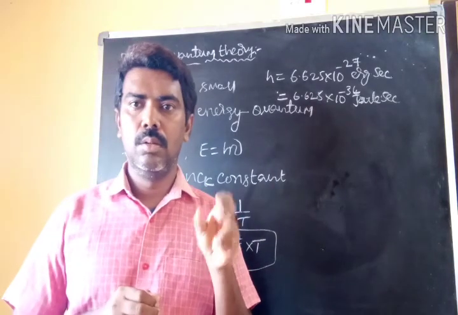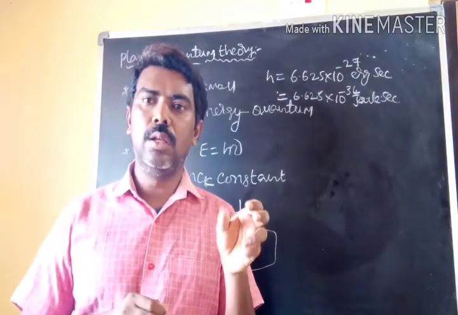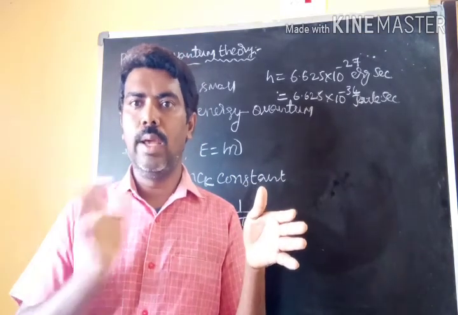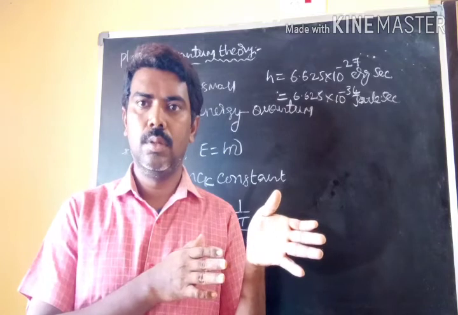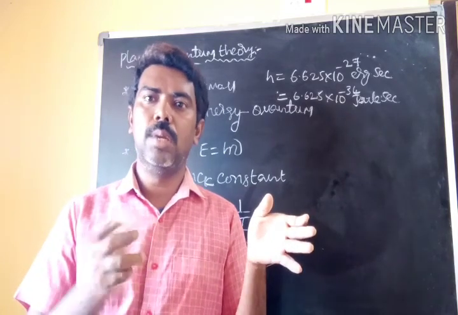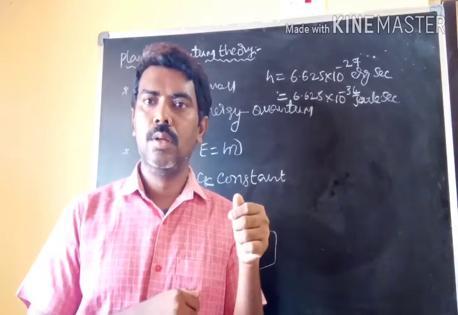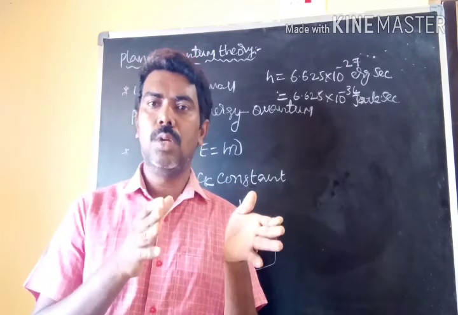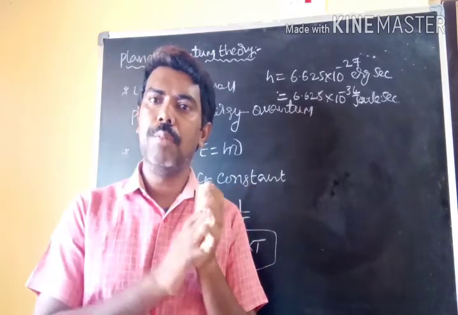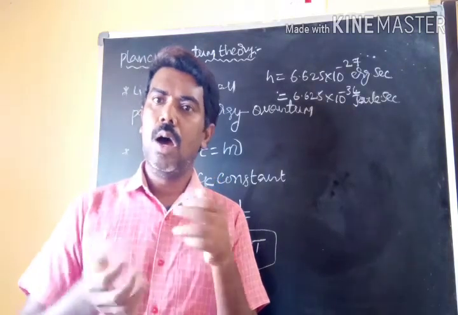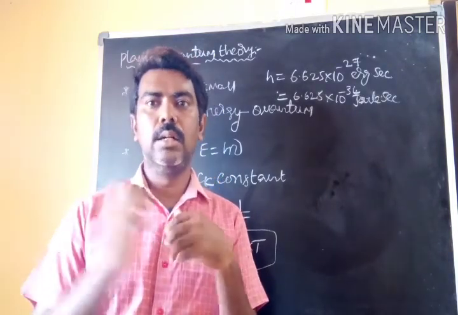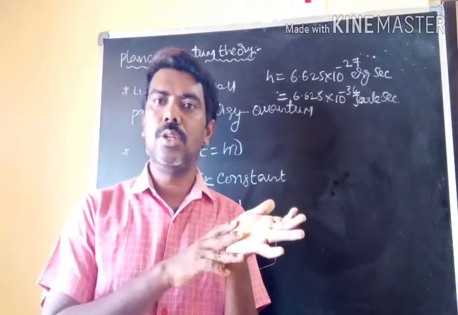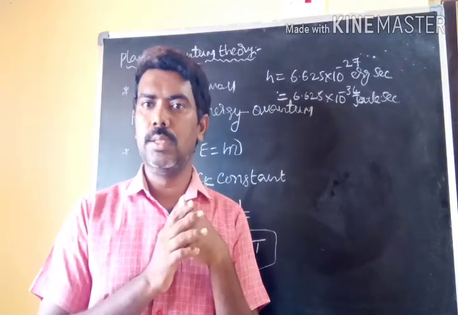For example, human beings take food early morning at 8 o'clock, afternoon at 12, evening at 4, and again at night at 8 o'clock. Absorption of energy, or taking of food, compulsorily happens at intervals of time. Or the human beings excrete things from the body. This also takes place in a discontinuous method, not a continuous method.